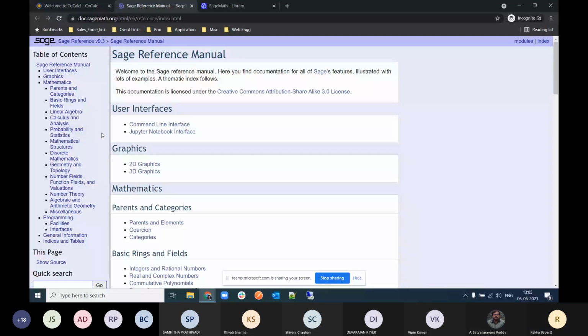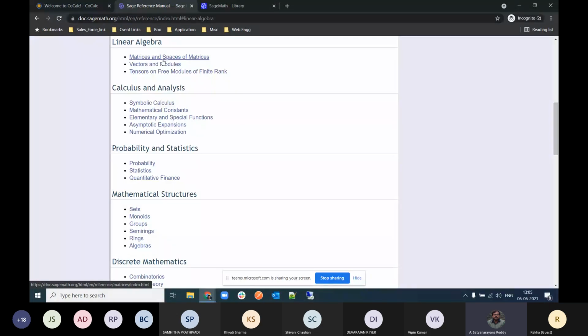So Rekha, I request you to please click on linear algebra. Linear algebra, table of contents. So Vipin, if you work in the SageMath worksheet, it will be more advantageous, right? Directly you can go here.